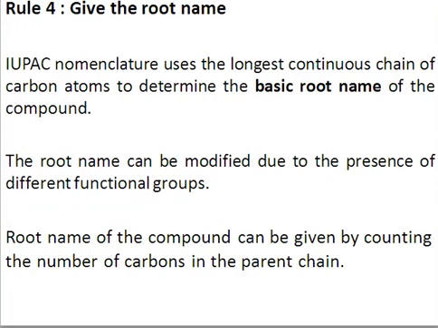Here we have the 4th rule, right? So the 4th rule is regarding giving the root name. Root name is actually the last part of the IUPAC name, right? Normally we use the longest continuous chain of carbon to determine the root name. For example, if your chain has 5 carbons, then the word pent is used to indicate the 5, right? So pent is basically the root name.